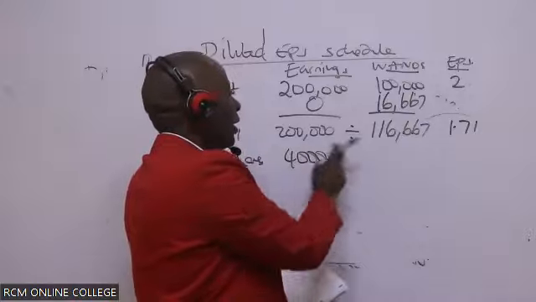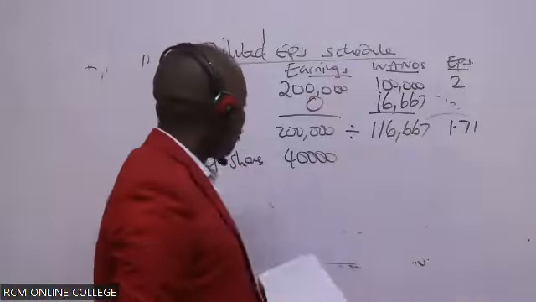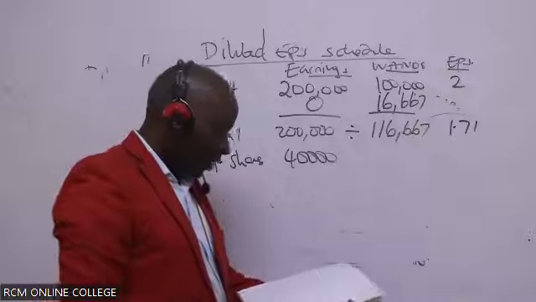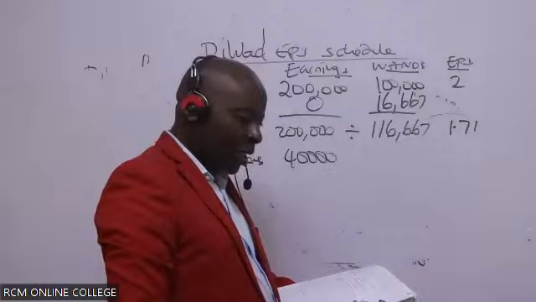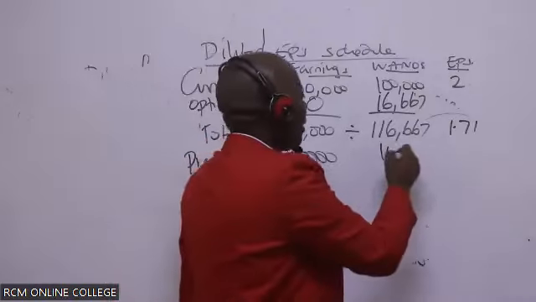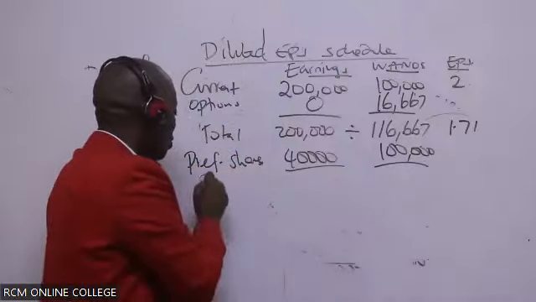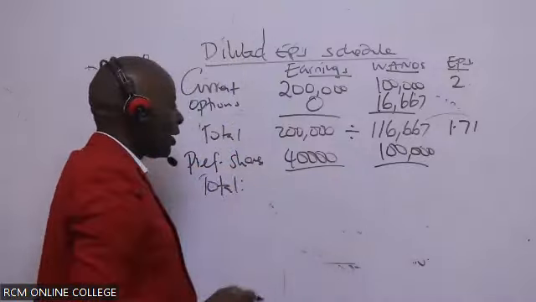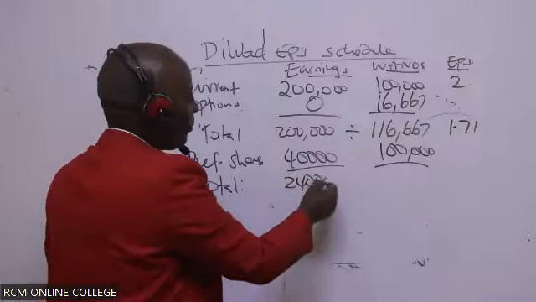How about the number of ordinary shares? For preference shares, they yield how many ordinary shares? Were they 100,000? Give us the total. Don't divide. So then this plus this gives me 240,000.